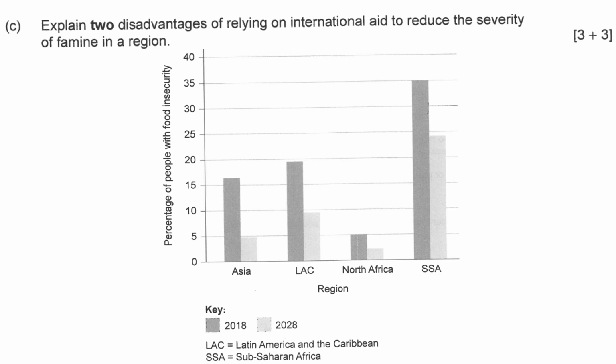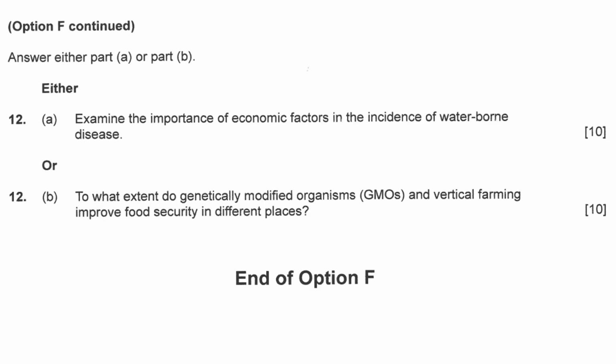Welcome back. Essay questions for option F. Remember, previous was 10 minutes, now it is 10 minutes too. 12A, option F. Examine the importance of economic factors in the incidence of waterborne disease. Human geography, not biology. B. To what extent do genetically modified organisms, GMOs, and vertical farming improve food security in different places?